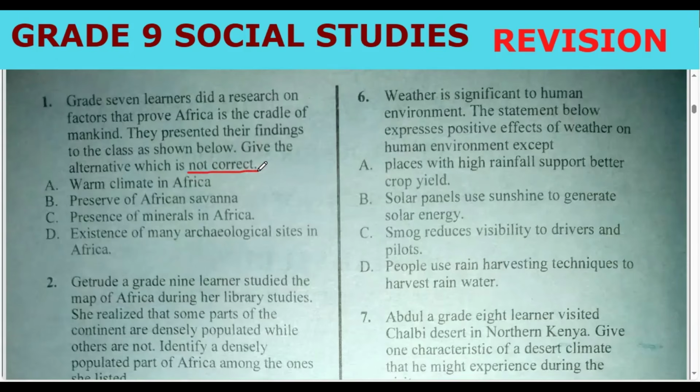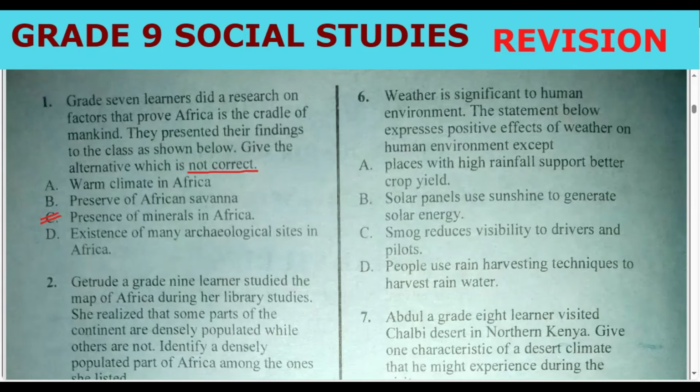So these factors, you know them: warm climate, presence of African savanna, existence of many archaeological sites in Africa, and so on. So which one is not? All right, the correct answer should be presence of minerals in Africa, as early man did not just start mining at this early Stone Age. So the correct answer should be presence of minerals in Africa.